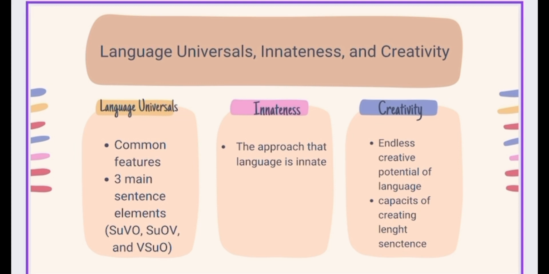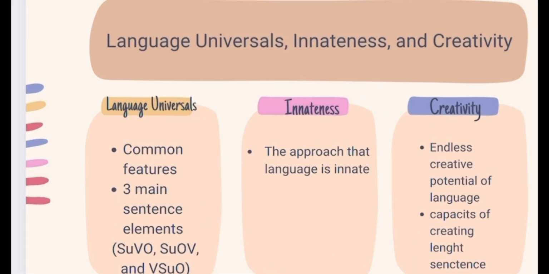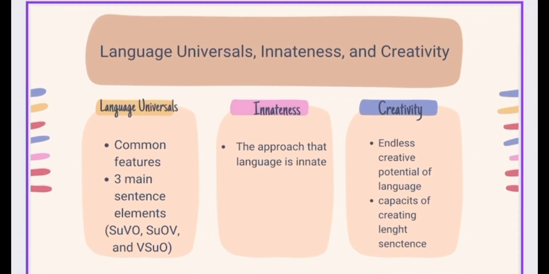Language universals, innateness and creativity. Language universals means that there are features which don't belong to a single language but are also found in all other languages. There are three main sentence elements: subject, verb, object. There are three primary word orders.